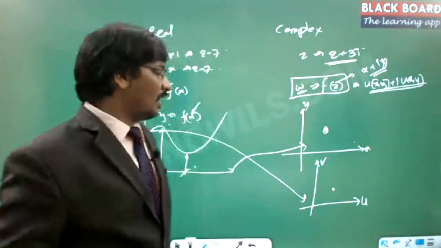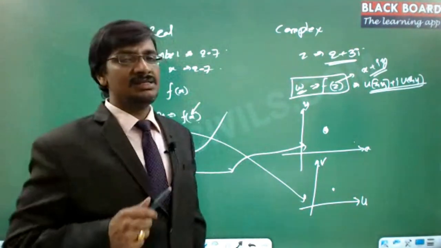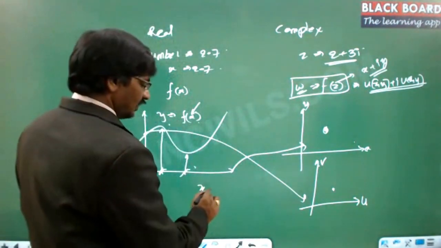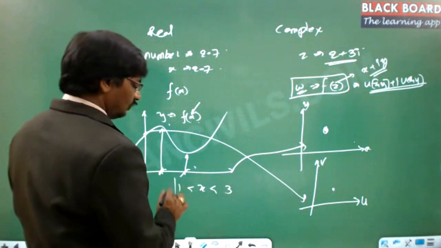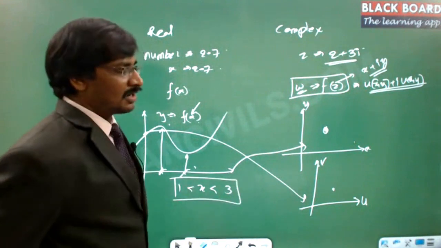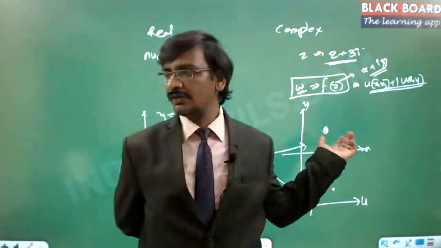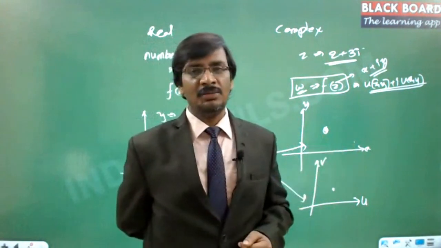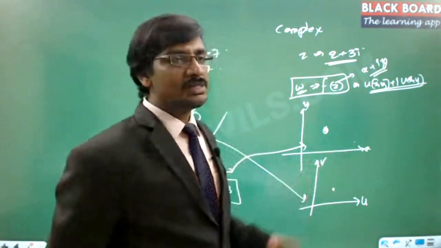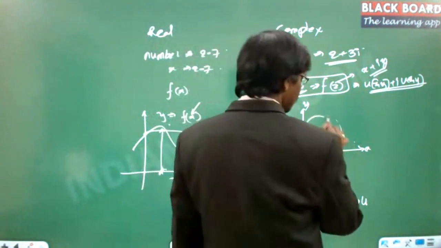Now, obviously, on this real line, you are identifying different values. Hence, on the real line, you give the range of the values. Suppose x varies from 1 to 3. This is how you represent it. But how do we specify the values of z in this particular plane? Because it's not a single number, obviously you need to talk about a region of values.